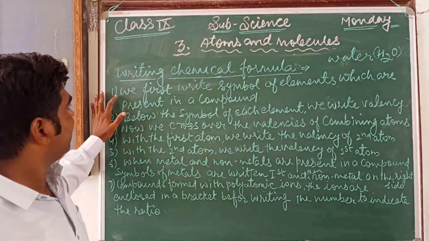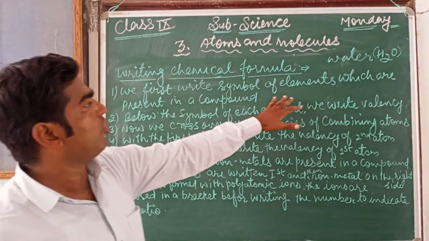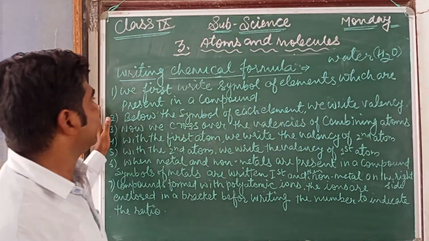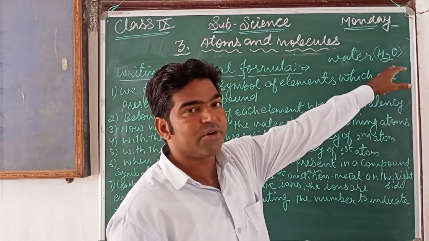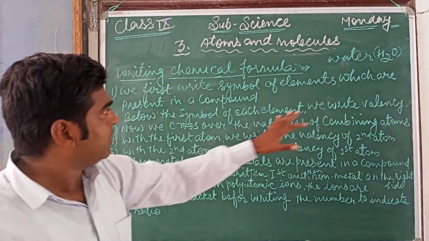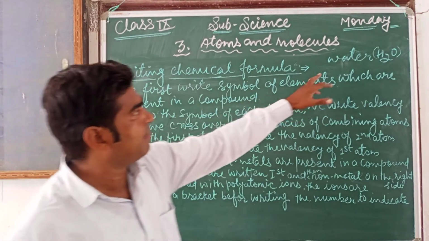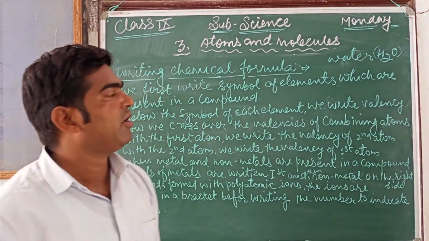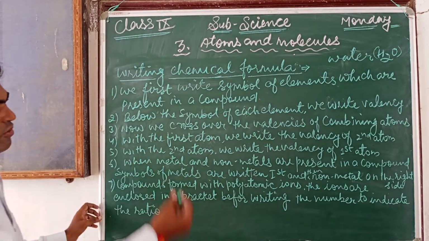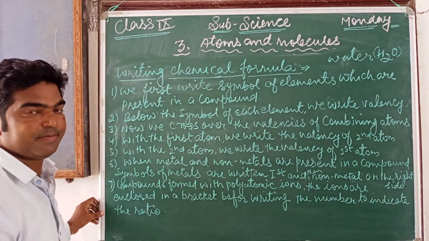Now the rules for writing the chemical formula. First, we write the symbols of the elements which are present in a compound. Taking water as an example, what atoms are present in water? Hydrogen and oxygen. So first we write the symbols.